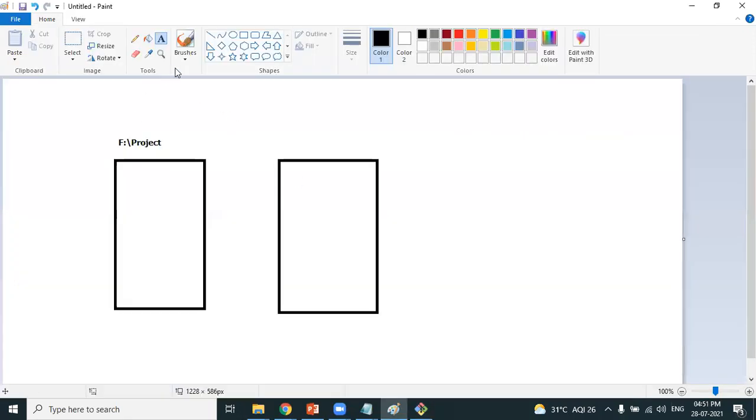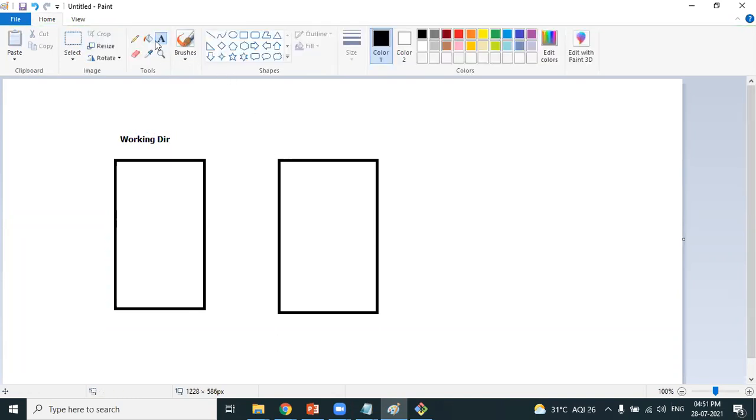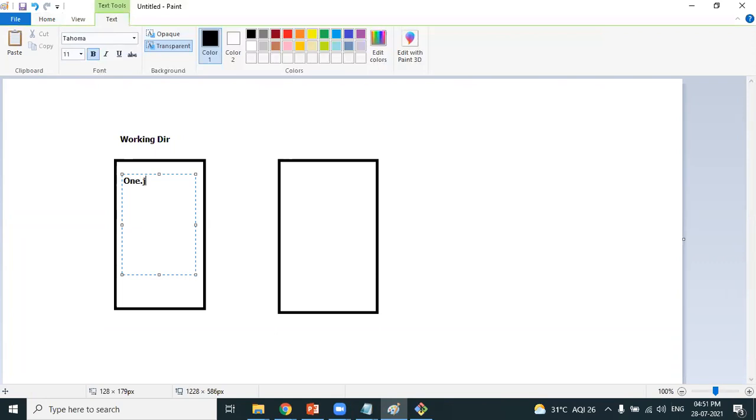So this is your working directory. In the working directory, we have some set of files, isn't it? What files are we having? 1.java, 2.java. So we have some set of files.